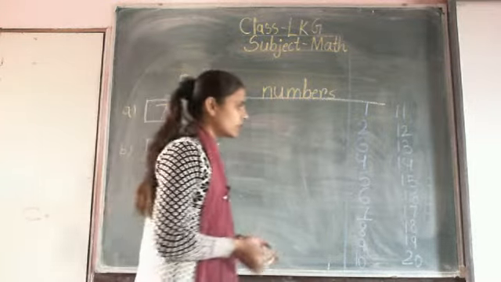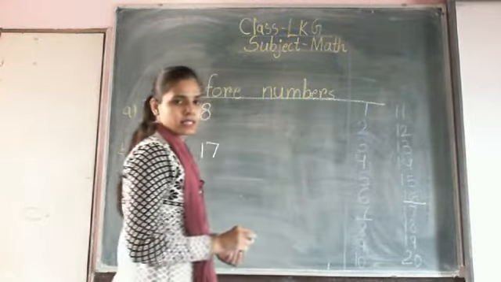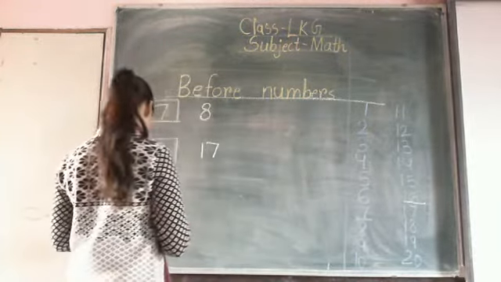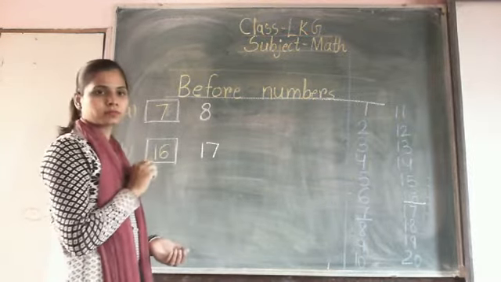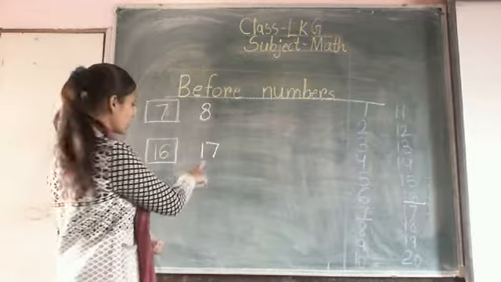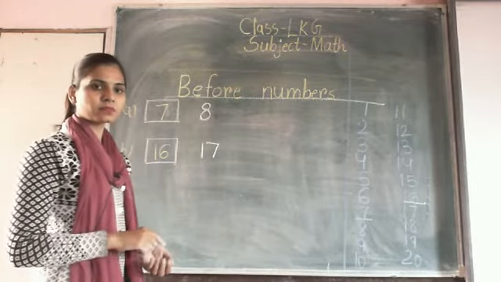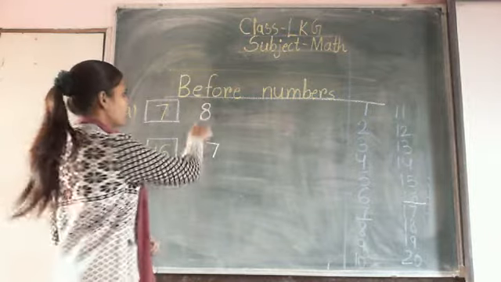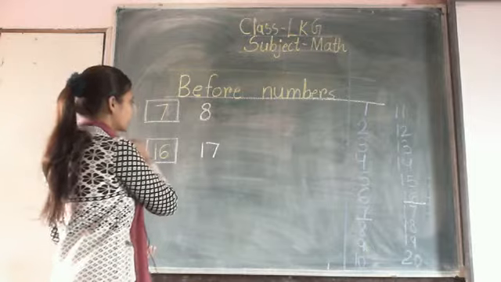Check the line. Before number of 17 is 16. So write here 16. Before number of 17 is 16. Before number of 8 is 7. Before number of 17 is 16.